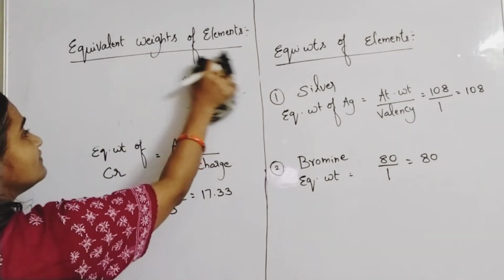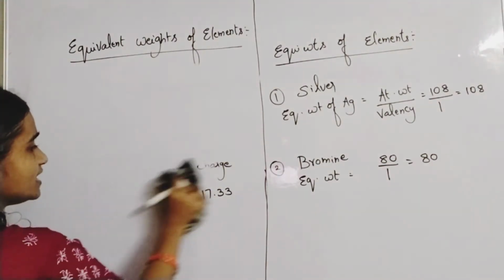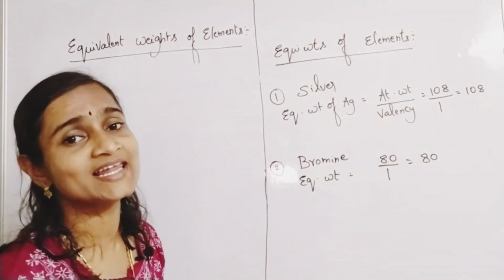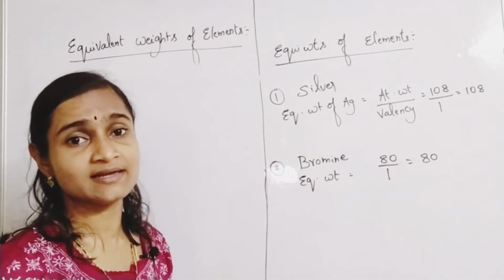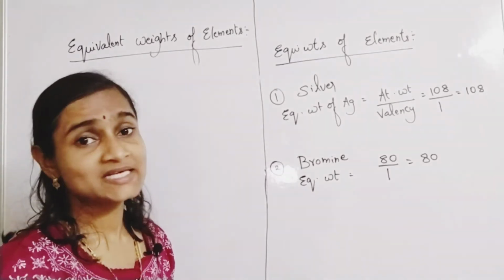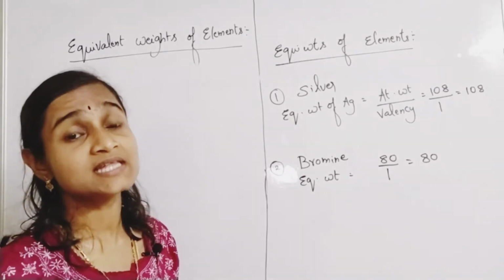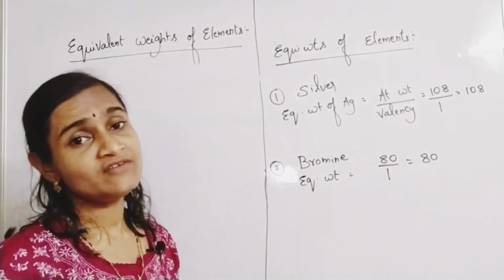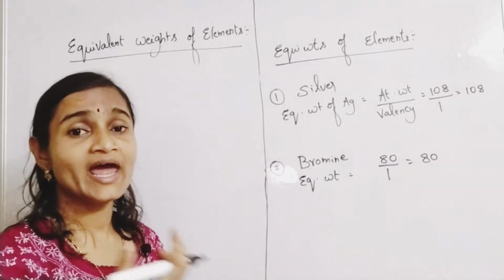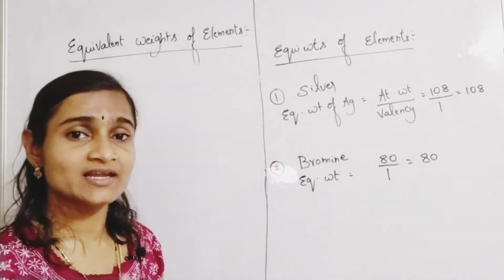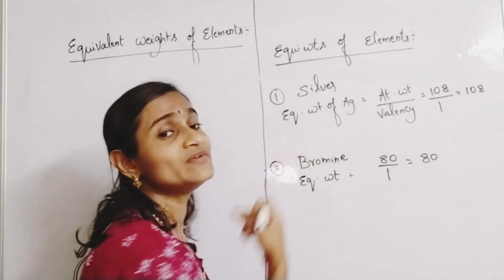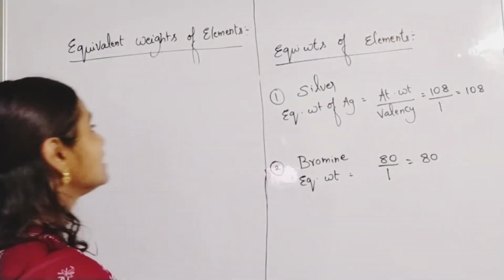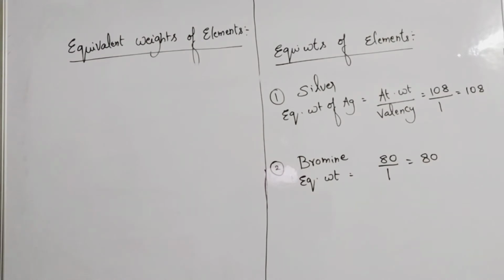Suppose you are finding the valency of certain elements. You will find some of the d-block elements have variable valencies. Like iron: iron will have +2 valency and +3 valency also. Tin has 2 and 4. Copper has 1 and 2. Like that, compounds with variable valencies will also have variable equivalent weights based on their valency.